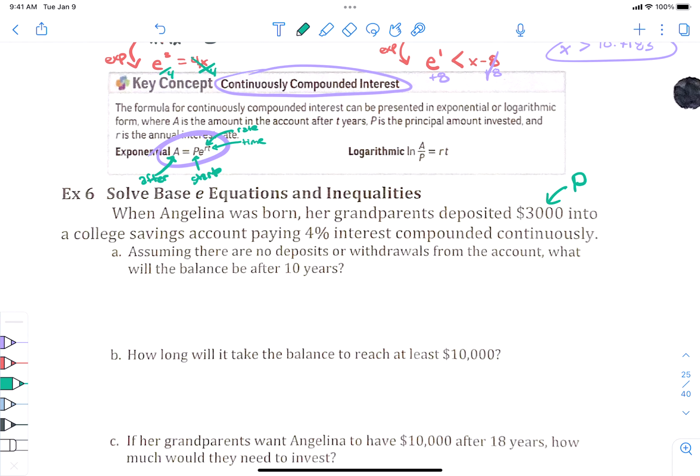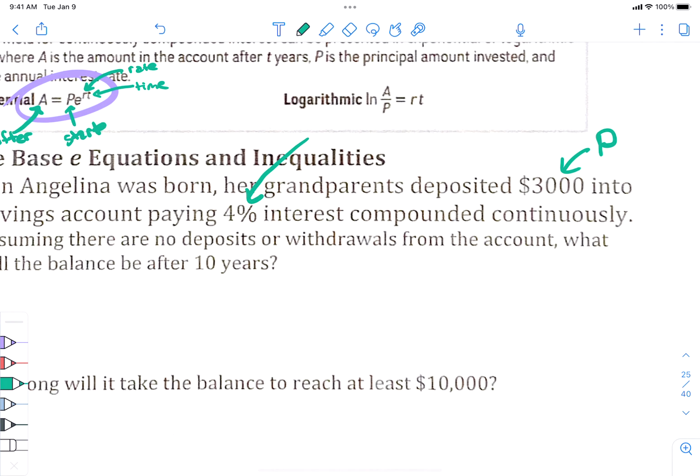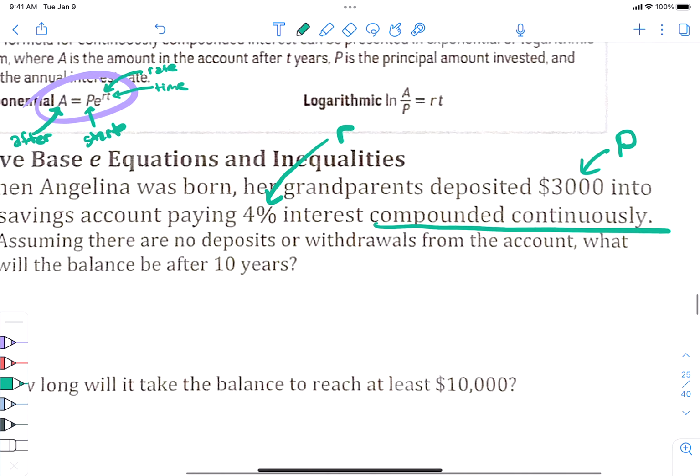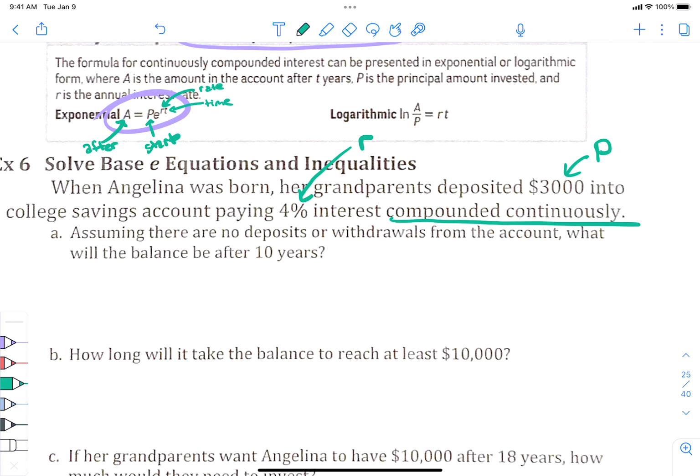Paying 4% interest. Isn't that rate? 4% is rate. Compounded continuously, so we know we're using that PERT equation. And in part A, they're saying assuming that there are no deposits or withdrawals, meaning we're just putting the 3,000 in there and letting it sit. So we're not adding to it, we're not taking away. What will the balance be after 10 years?